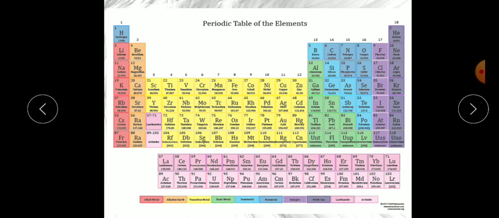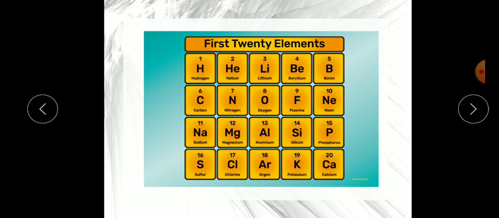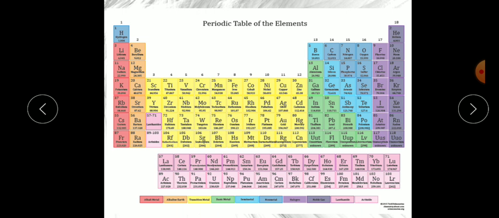Okay, so what are these elements and why are they arranged like 1 to 20, in a sequence? Many scientists discovered these elements and arranged them in the form of a periodic table. This is a periodic table. As you can see here, in place of hydrogen they are writing capital H. They are not writing the full spelling again and again.